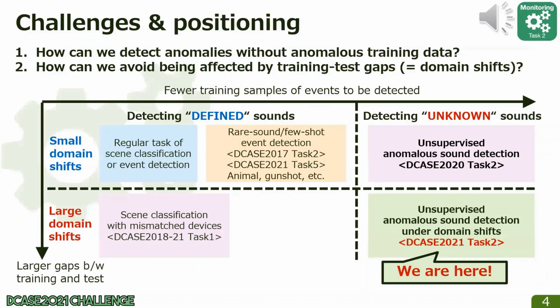This figure shows the position of this year's challenge task. The x-axis means fewer training samples of events to be detected, and the y-axis represents more significant domain shifts. In the upper left, there were some past tasks of few-shot event detection, but these tasks were to detect defined sounds. The 2020 Task 2 was in the upper right. In that task, we targeted unsupervised anomalous sound detection, that is, the detection of unknown sounds. This year's target is in the lower right, unsupervised anomalous sound detection under domain shifts.